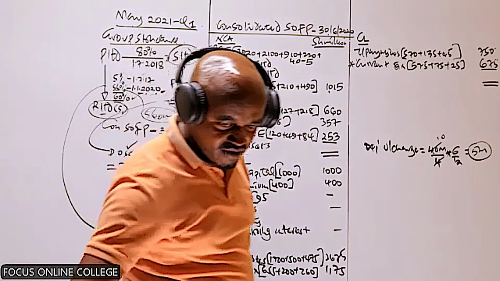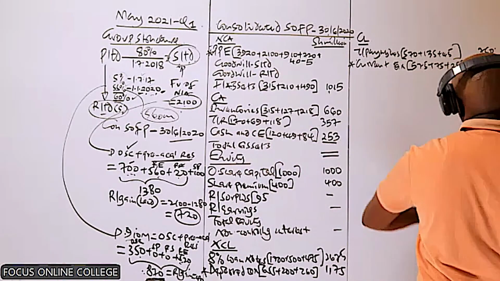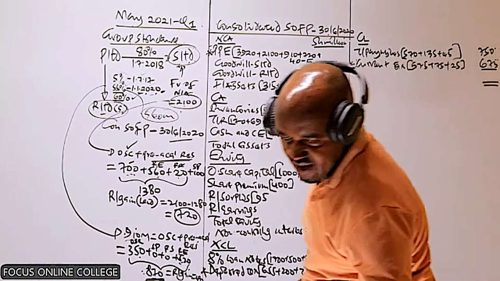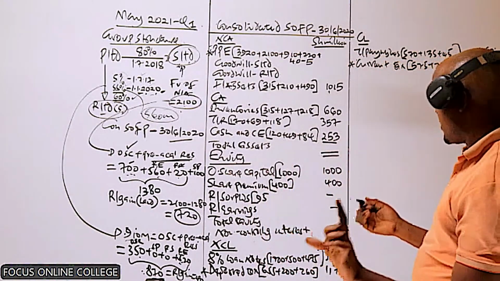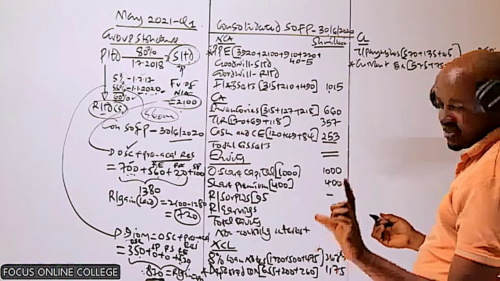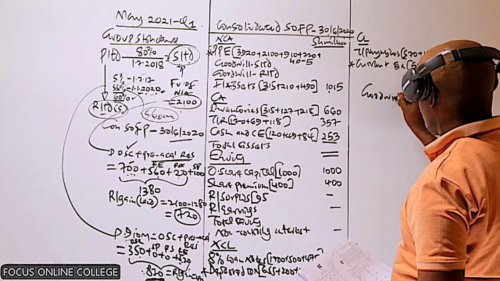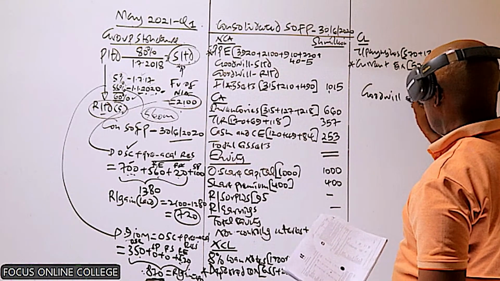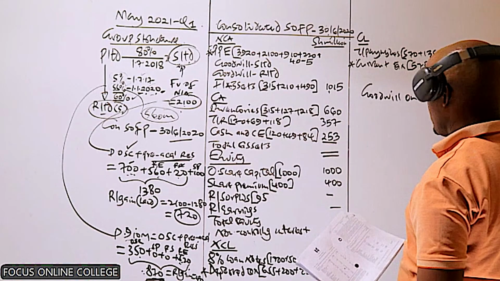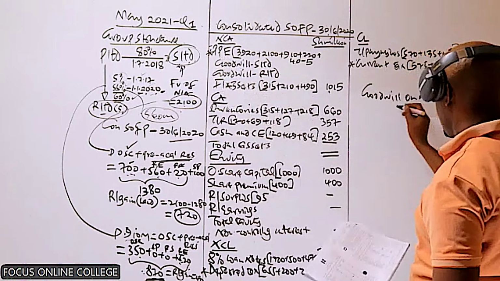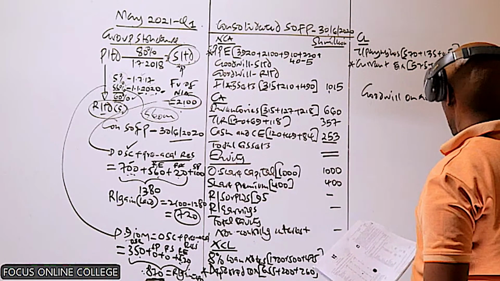Yes, so I think what we have not been able to deal with is note 4, but we are going to deal with that note in our next class. I want us to compute now the goodwill on acquisition. Let's compute the goodwill on acquisition. And we will start by computing the goodwill on acquisition of the first subsidiary, that is H Limited.